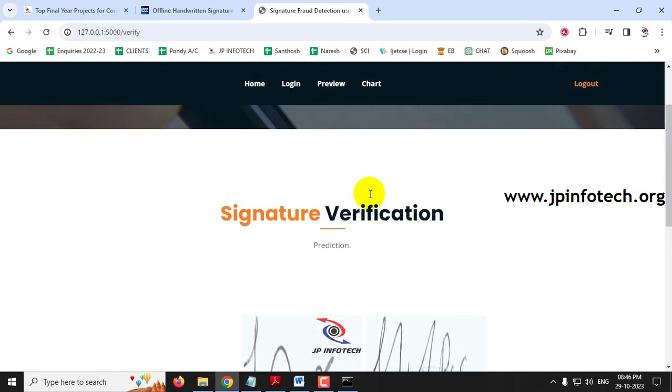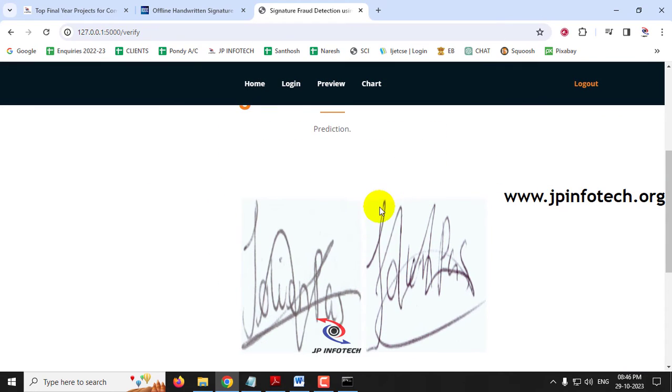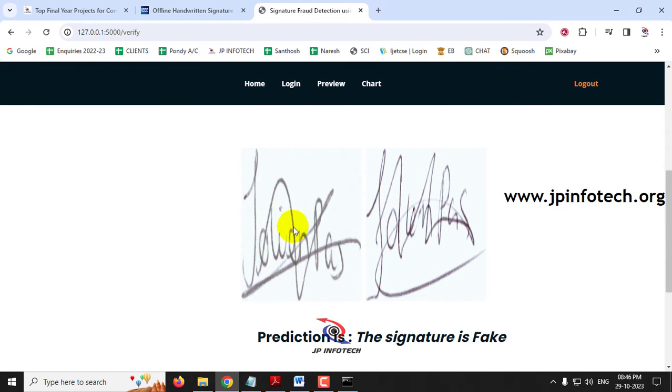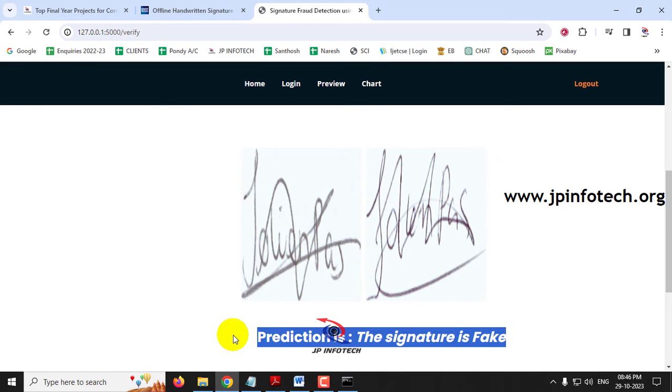And now you can see the prediction result on the prediction page. Now you can preview the images. I have given two images: the left side is the original and the right side is the forged one which I have given. Now you can see the images and also the prediction result. The prediction result is that the signature is fake, so it is predicted correctly as a fake.